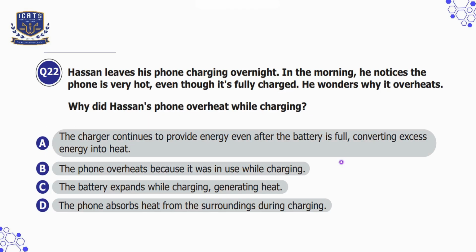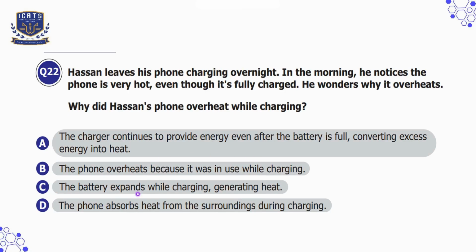So, option A is the charger continues to provide energy even after the battery is full, converting excess energy into heat. So that is our correct option because even after the phone is fully charged, the charger keeps sending energy which is converted into heat. This is why the phone gets hot. Option B is the phone overheats because it was in use while charging. That is incorrect because the phone can overheat if used while charging, but the question does not mention Hassan using it.